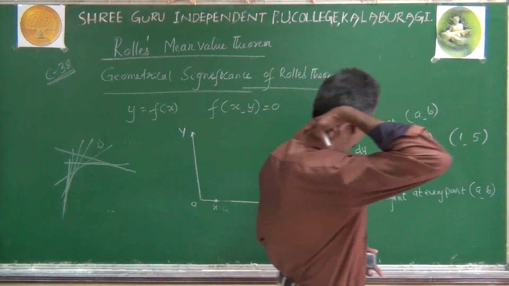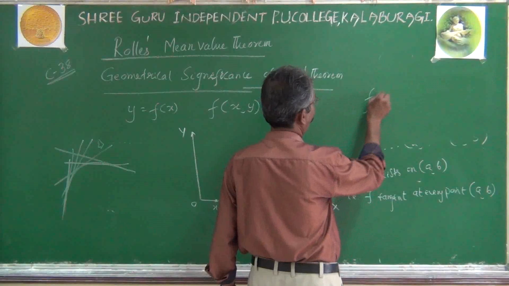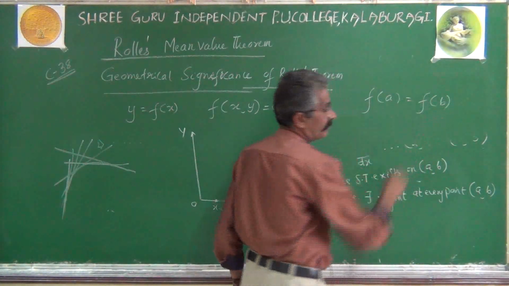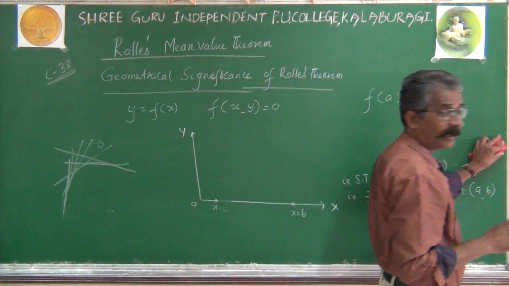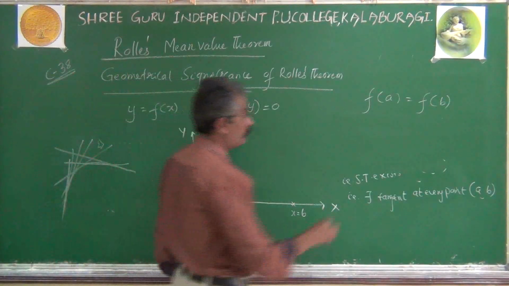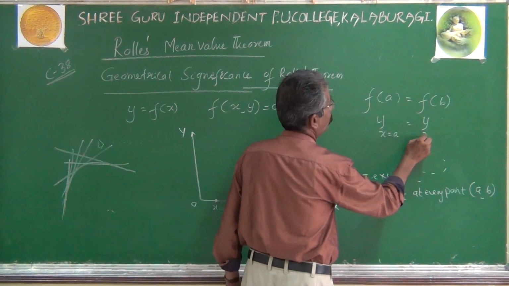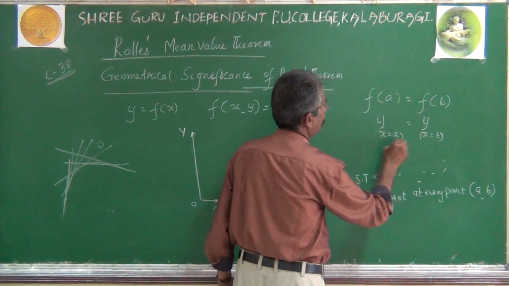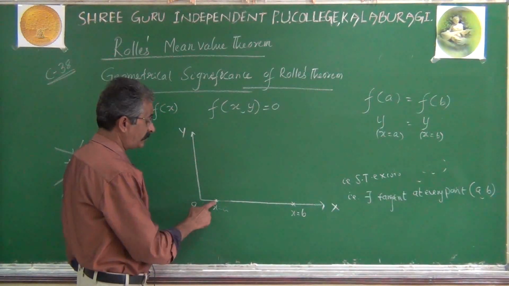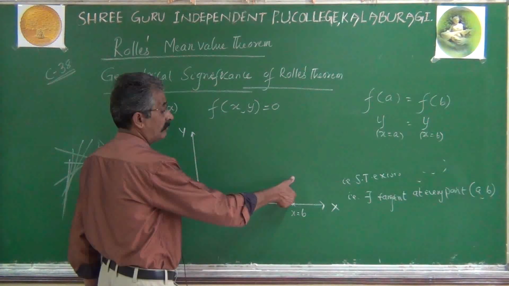Third condition. What does the third condition say? Third condition says that f of a equals f of b. f of a means the y value at x equal to a equals the y value at x equal to b. X means horizontal, y means vertical. For this x equal to a, we get some value for y. For this x equal to b, we get some value for y.